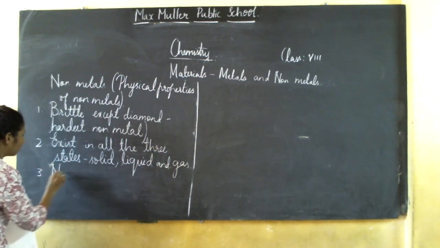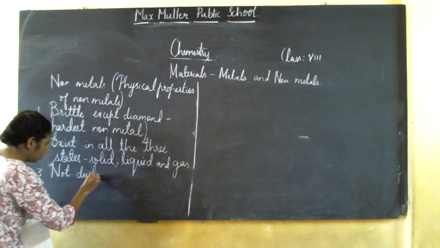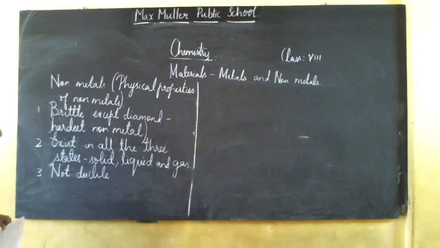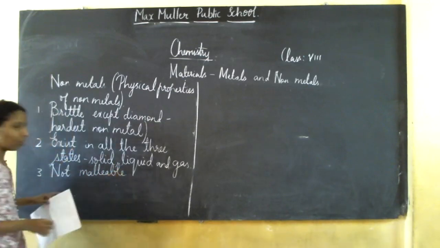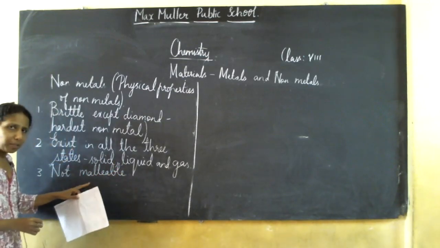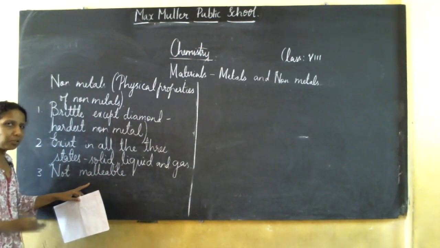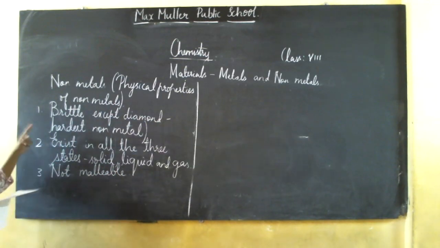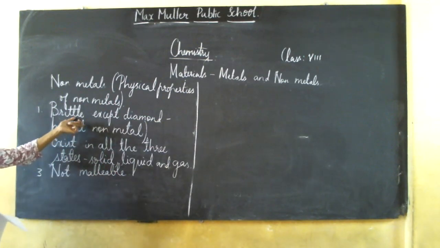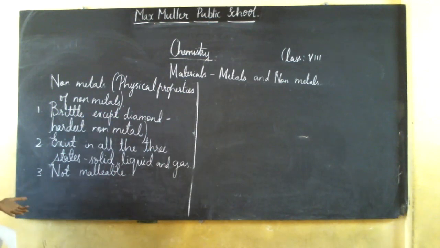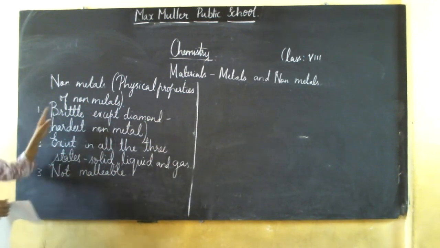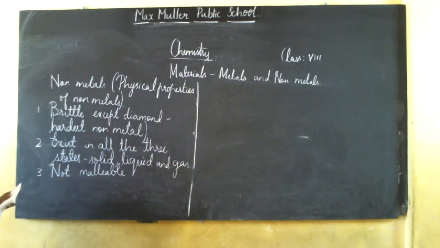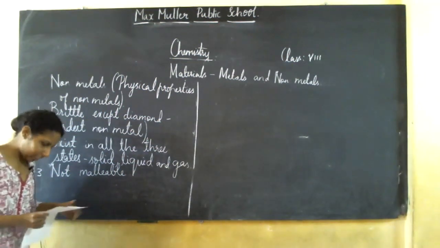They are not ductile. They are not malleable. They are not malleable means they cannot be beaten into thin sheets. Non-metals, since they are brittle, break easily to form a powdered substance. They cannot be beaten into thin sheets, so they are not malleable. Next one.